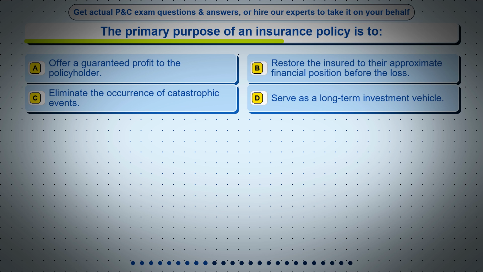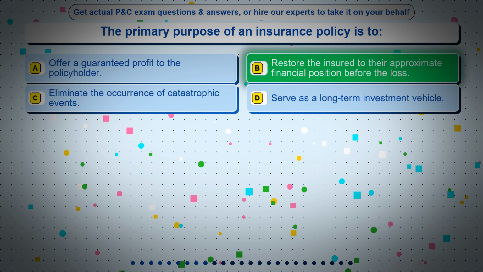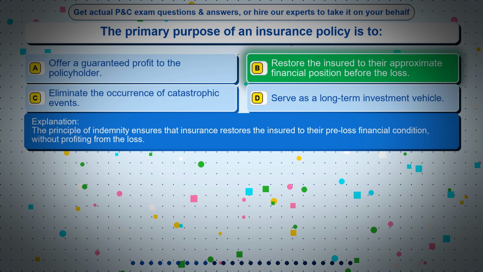Option B, restore the insured to their approximate financial position before the loss. Option C, eliminate the occurrence of catastrophic events. Option D, serve as a long-term investment vehicle. The correct answer is option B, restore the insured to their approximate financial position before the loss. The principle of indemnity ensures that insurance restores the insured to their pre-loss financial condition, without profiting from the loss.